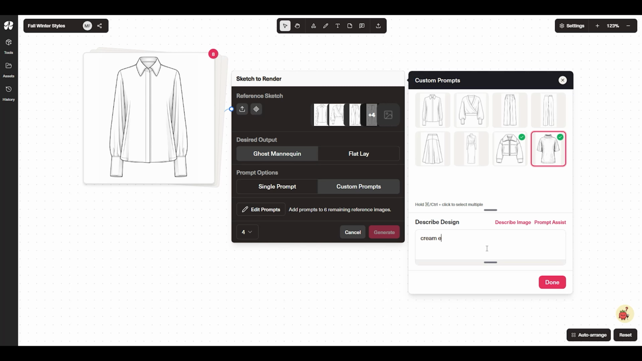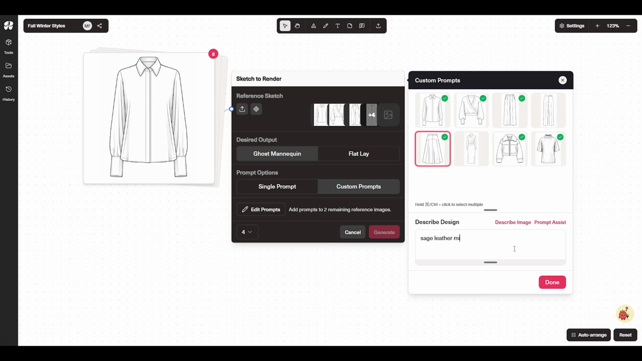Then the cream elbow sleeve funnel neck sweater. Next is the oxblood long sleeve fuzzy wrap sweater. Then a taupe long sleeve point collar silk blouse. Next, a taupe wide leg pleated wool trouser.